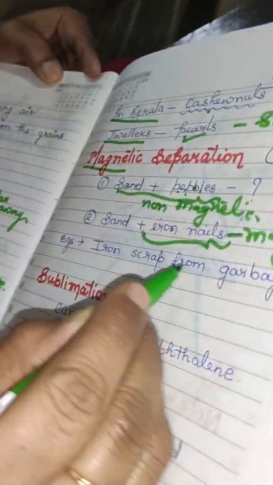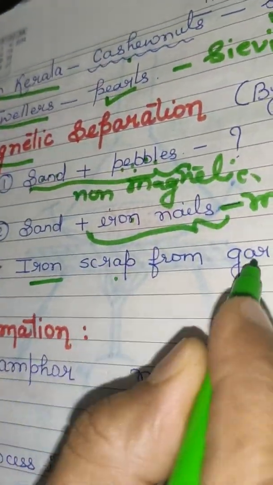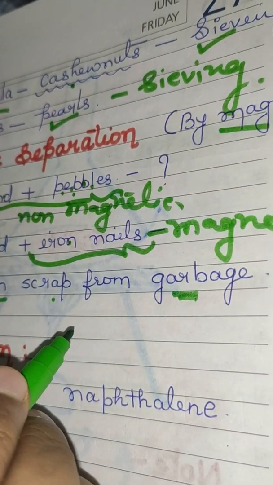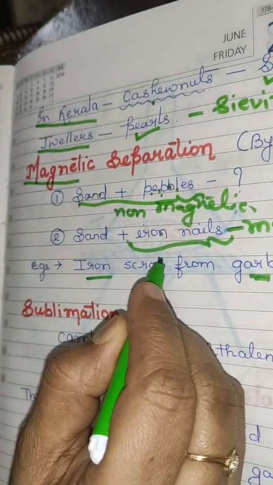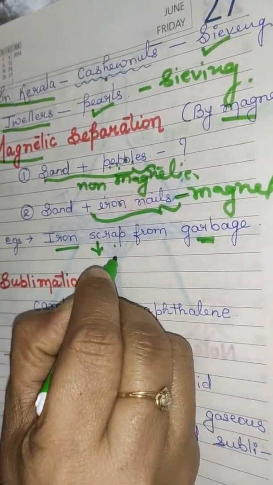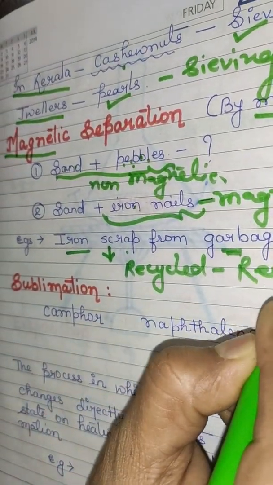Impossible, because sand and pebbles are both non-magnetic in nature. For a magnetic separation, one component should be magnetic in nature. Then only a magnet can be used to separate the components. Here you can see the example, iron scrap from garbage. Magnetic separation is where a magnet is used. If any iron scrap is kept in the garbage, a big magnet is brought near it and they collect the iron scrap. These iron scraps are recycled and then reused.